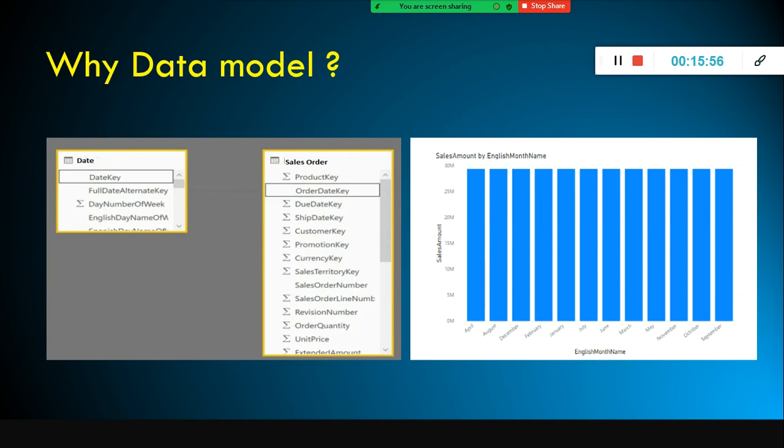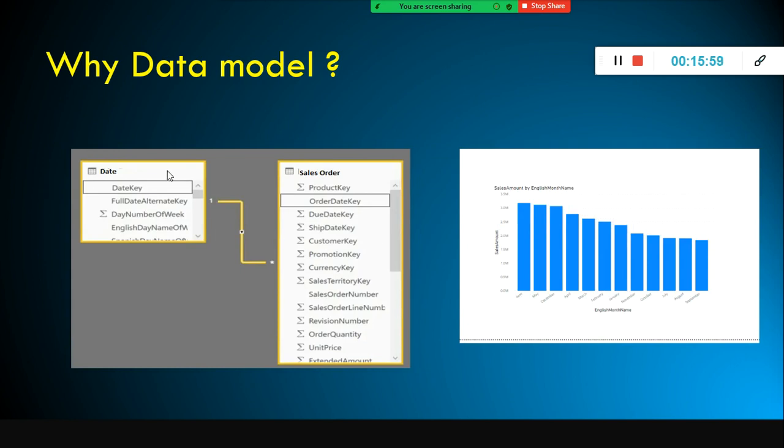So what should I do in that case? I need to create the relationship. Simple. So the date key and order date key, I have created the relationship. Hence the filtering is happening correctly. So let's say in the date key I create a relationship. So here I have something like a month, fiscal year or month is there. So month wise, what is the total sales? Right? It is filtering month wise. It is joining with this order date key, and then it checks, each month, what is the total sales. That is what we can see here.